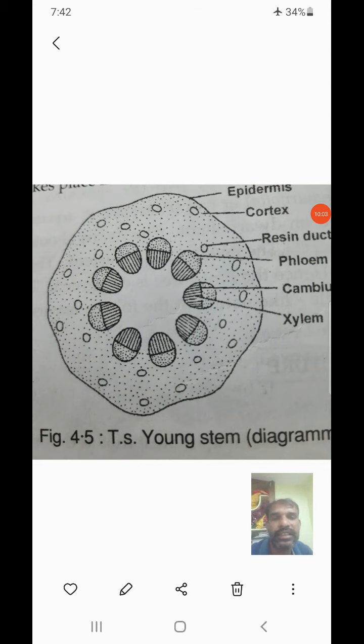This is a stem structure. I'll show only the ground structure only, not the vector. The stem shows again different types of regions, from the outside also.